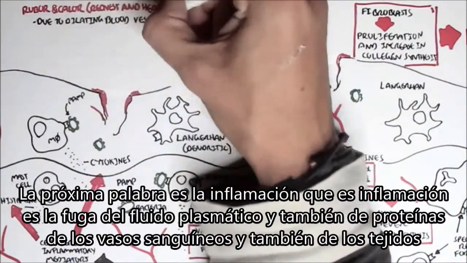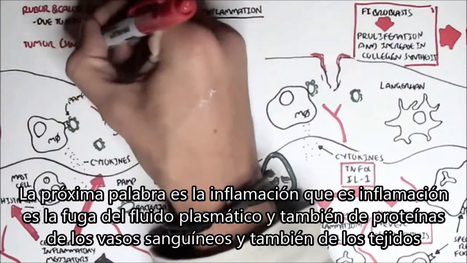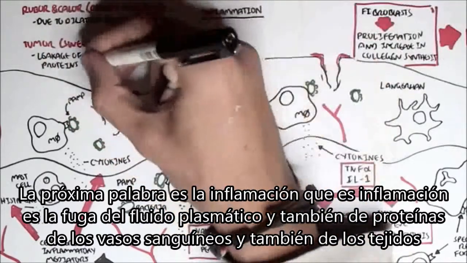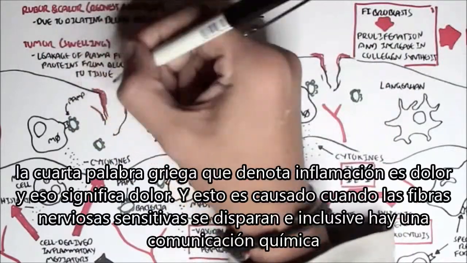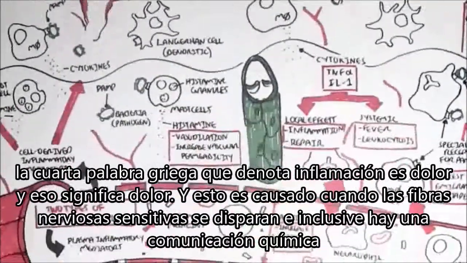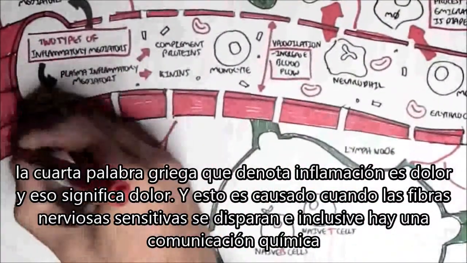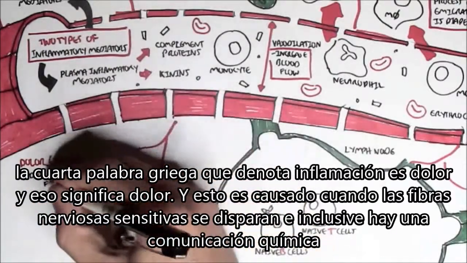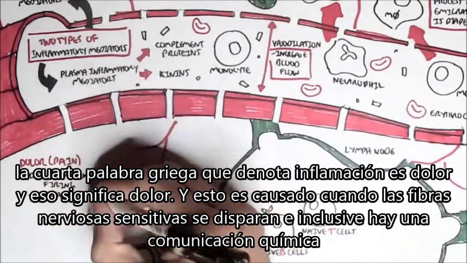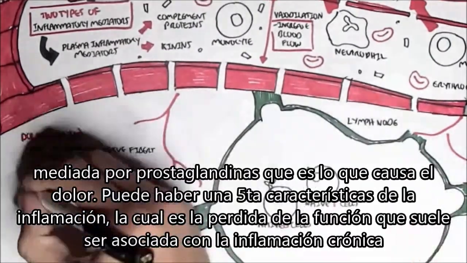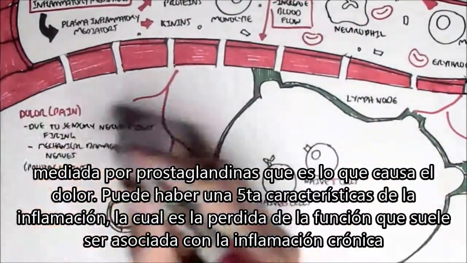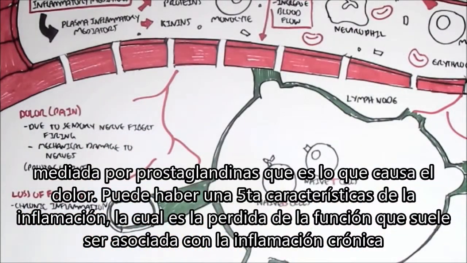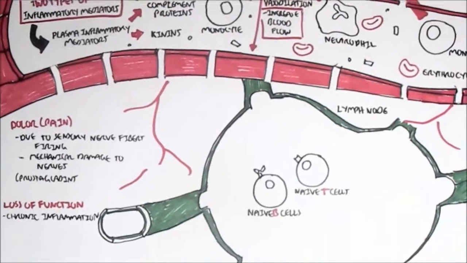Then we have swelling, and this is due to the leakage of plasma fluid and also the proteins from the blood vessels into the tissue. The 4th Greek word that denotes inflammation is dolor, which is also Latin, I think, and that denotes pain. This is due to the sensory nerve fibers firing, and also there can be mechanical damage to the nerves. And also prostaglandins, remember, cause pain. Now, there can also be a fifth characteristic of inflammation, which is loss of function, and this is usually when it's chronic inflammation.